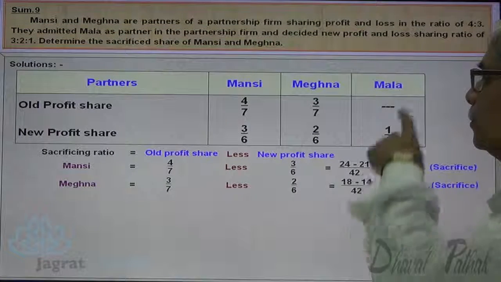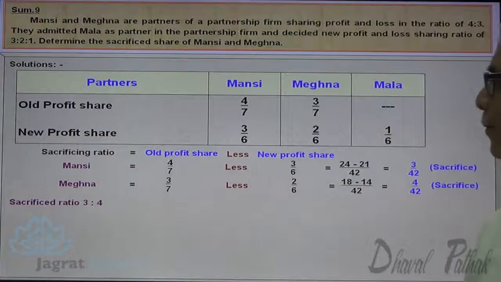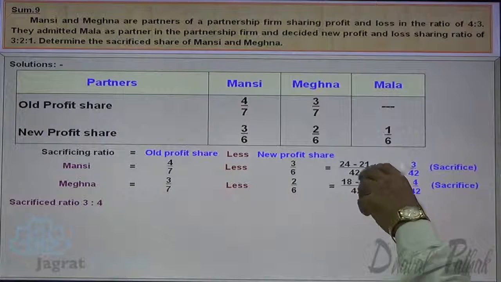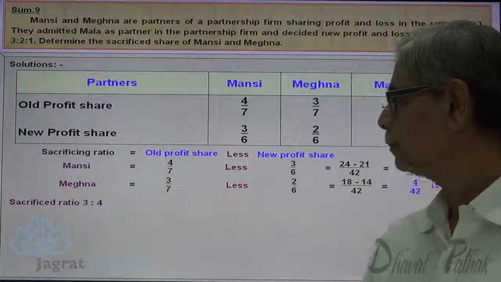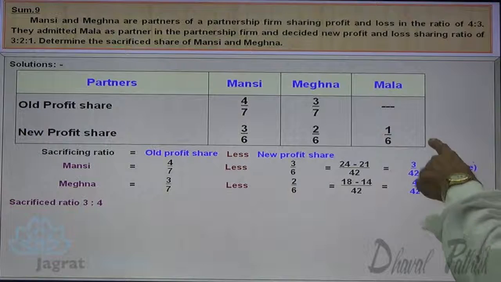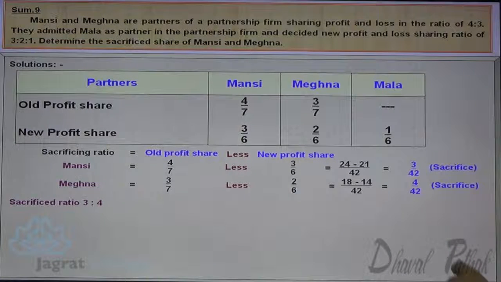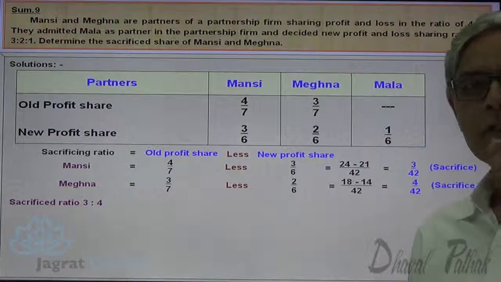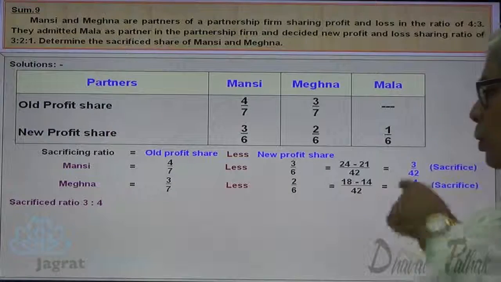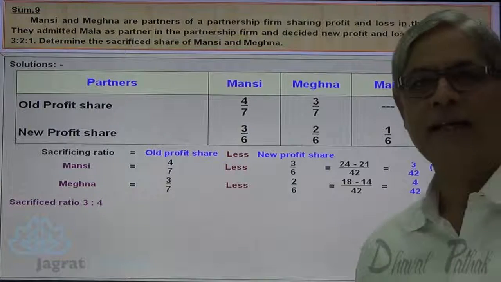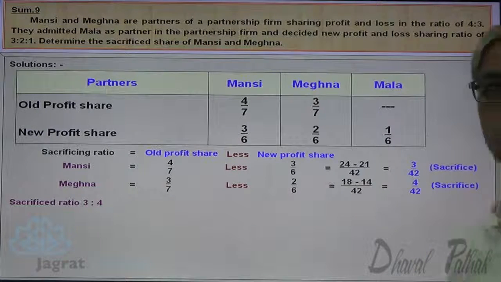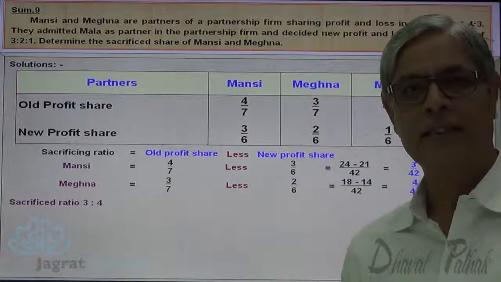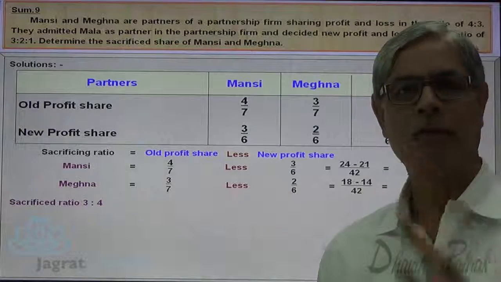So 4/42 is the sacrifice by Meghna, and Mala gets a 1/6 share. Her new share in profit is given to you. Now this is the sacrifice and this is the share gained by Mala. So 3/42 plus 4/42 is 7/42, and 7 6s are 42, so 1/6 is the gain. This is how you can tell it. So total of sacrifice is equal to total of gain. 3/42 plus 4/42 works out to be 1/6.